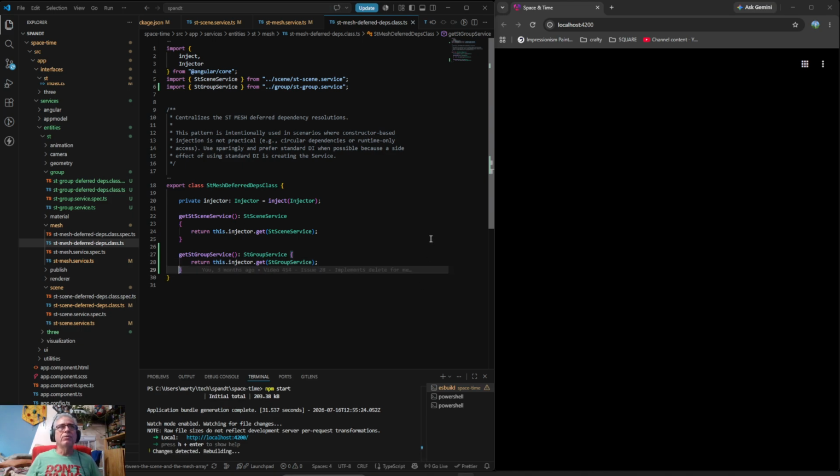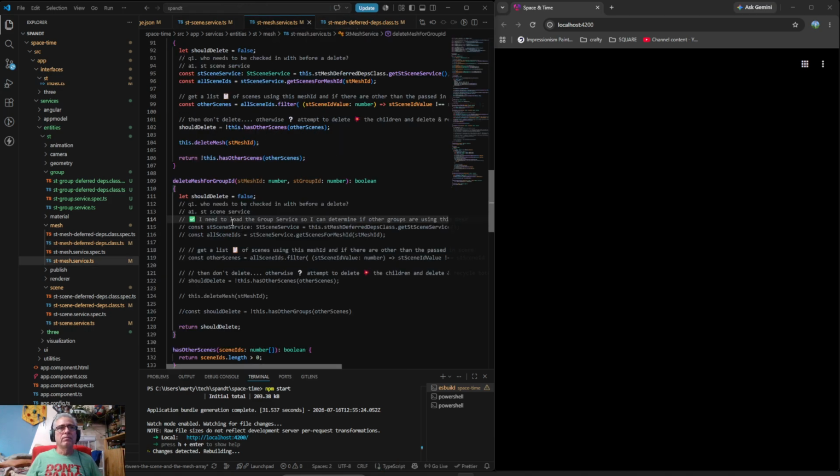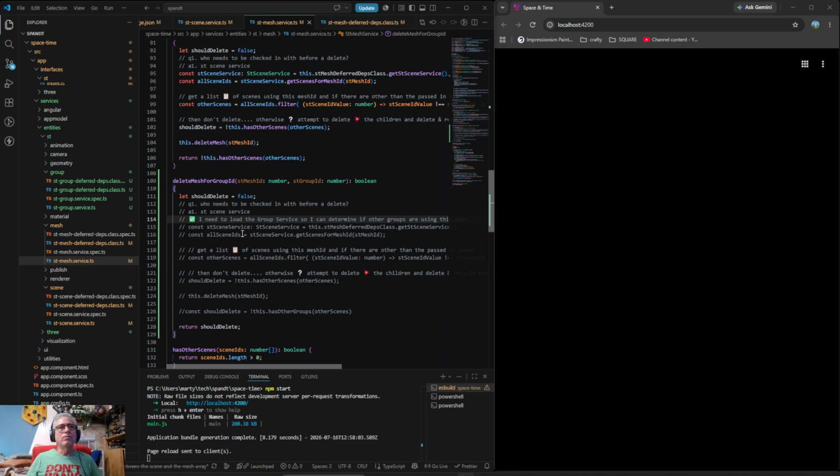So now we have our group service. So now we go back to our mesh service. And in this function, we don't need the scene service. The scene service should go away though.